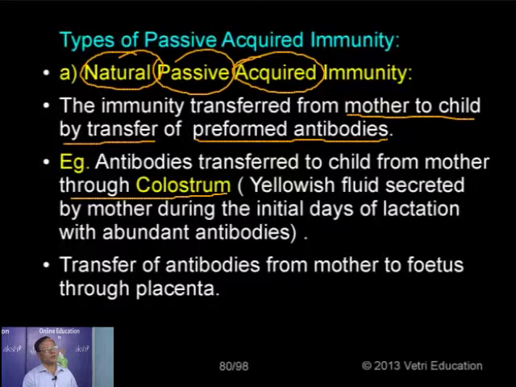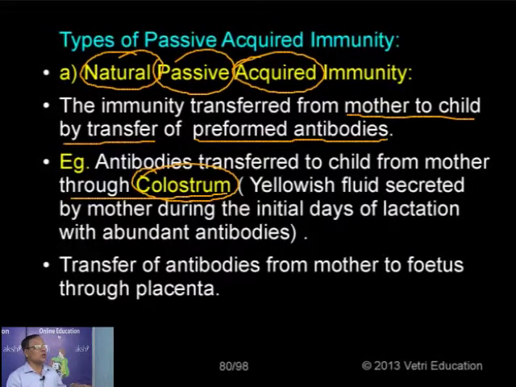That milk is called the colostrum. The first formed milk, which is normally yellowish in color, secreted during the initial days of lactation, is called colostrum. That is why mother's milk, the breast milk, is the best milk for the child. The reason is that this colostrum contains abundant antibodies, particularly IgA antibodies.